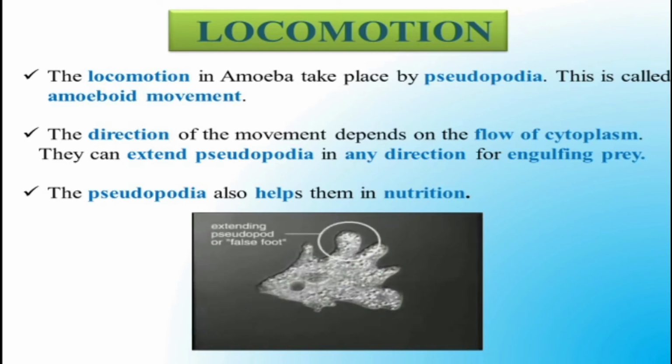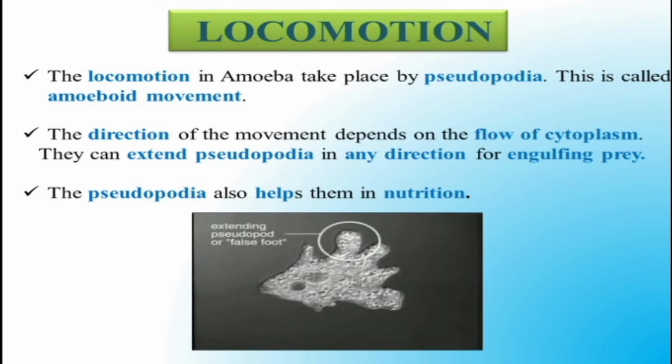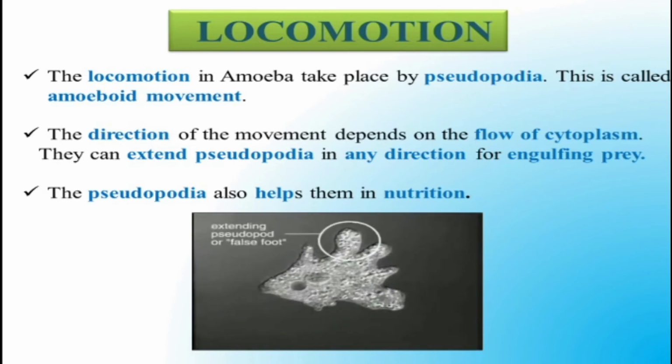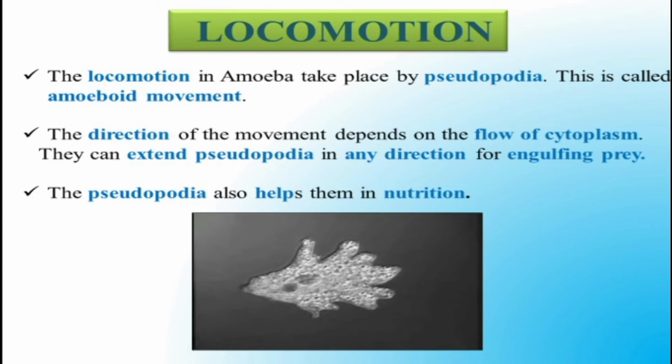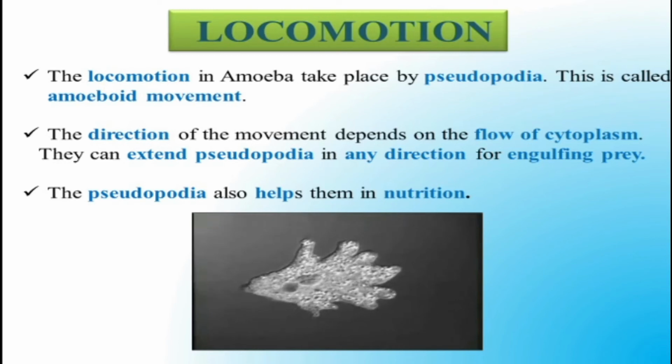Once the pseudopodia can move from one place to another, capturing prey or any other food material, that movement is called amoeboid movement. The second one, the direction of movement depends on the flow of cytoplasm. Amoeba can extend pseudopodia in any direction for engulfing prey, and with the help of the flow of cytoplasm it easily engulfs the prey.